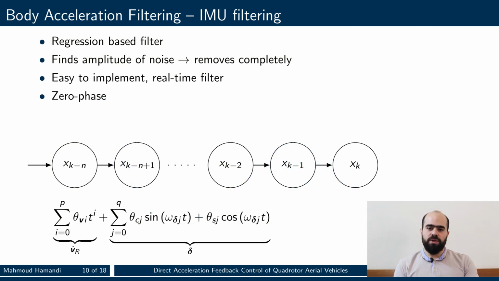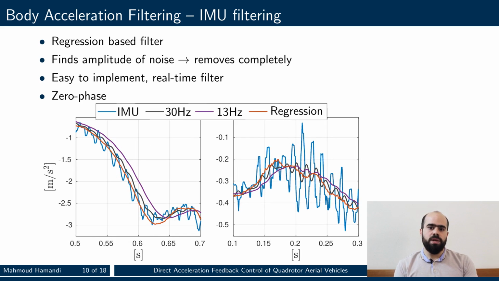As such, we present a regression-based filter, shown here, where we model the platform acceleration as a p-order polynomial, and we model the noise from the propellers as a sum of cosines and sines at the propeller rotational speeds, along with their harmonics. Then we fit this model to the last n IMU measurements, and as such we find the amplitude of the noise as well as the model of the platform acceleration. As such, this filter removes completely the noise irrespective of their amplitude while adding no delay to the filtered signal.